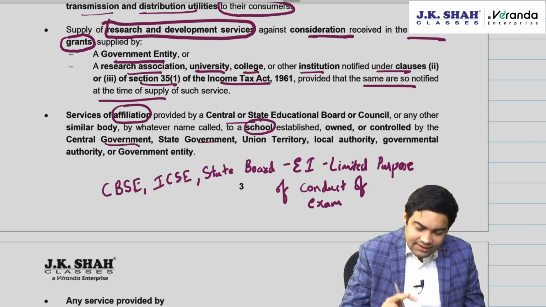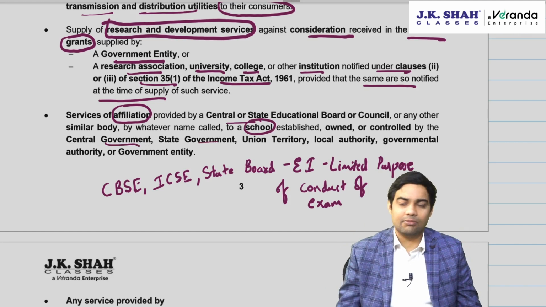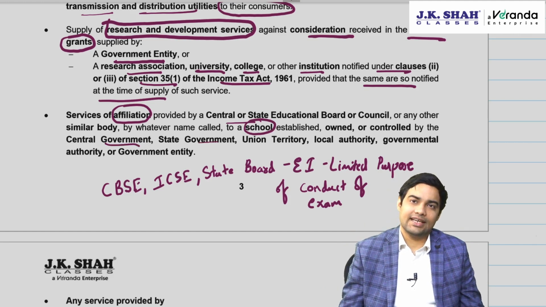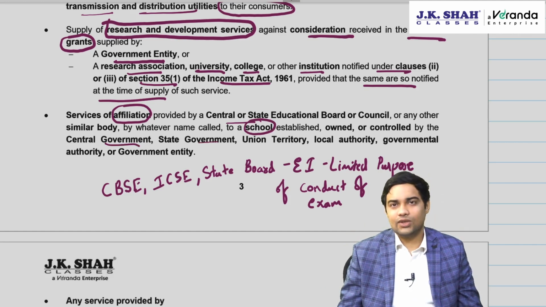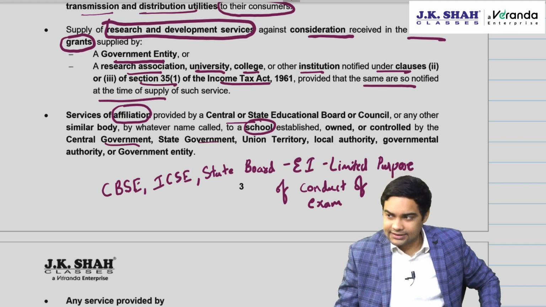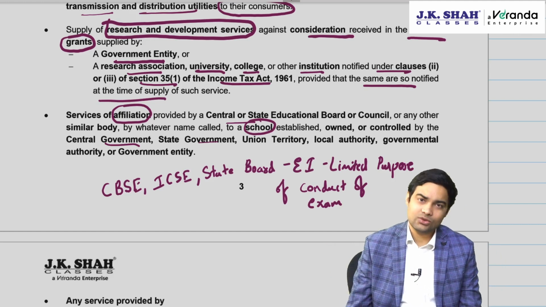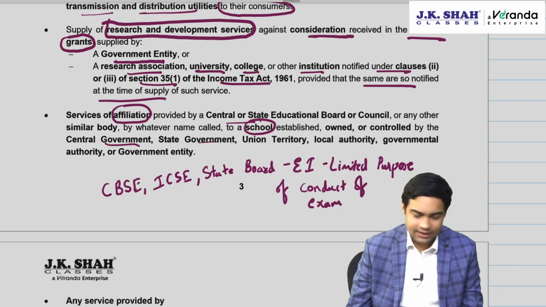So affiliation services provided to government schools is not liable to GST. That's what has been added now. So now a new exemption entry is introduced. Let's have a look. What about private schools? GST will apply.